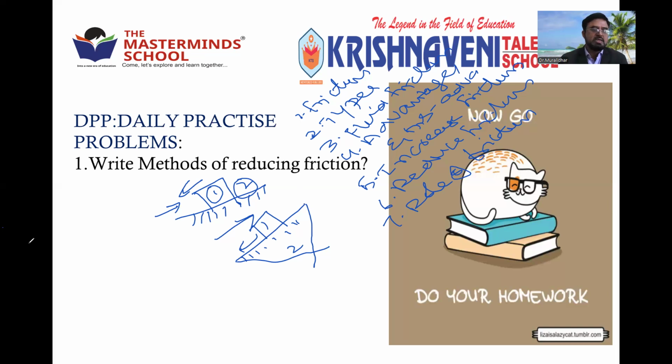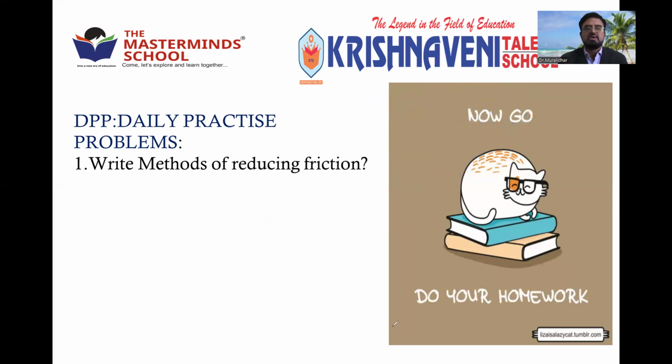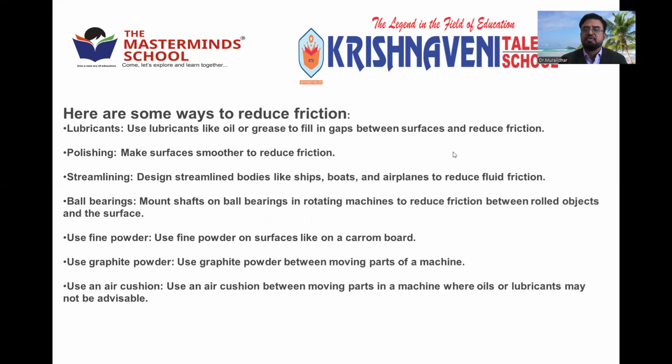Before ending the session, you can see today's work, homework or synopsis. You can mention what are the various methods for reducing friction. You can find it in your material, or you can find this video also, because I just showed the very important points for reducing friction. If you want, you can note down these points. There are 7 points.